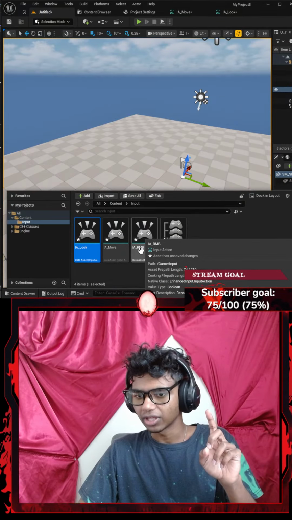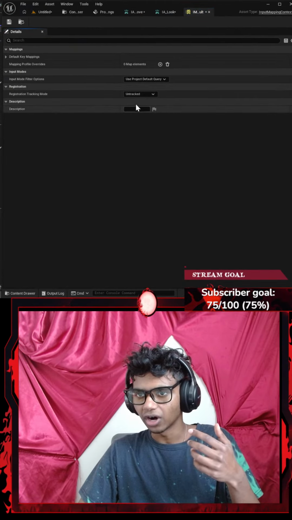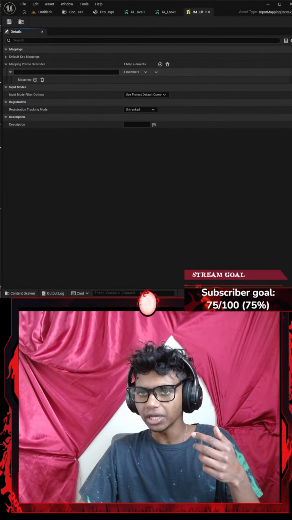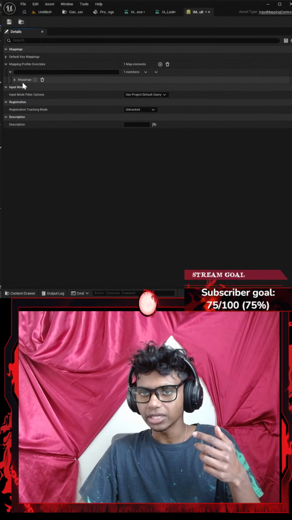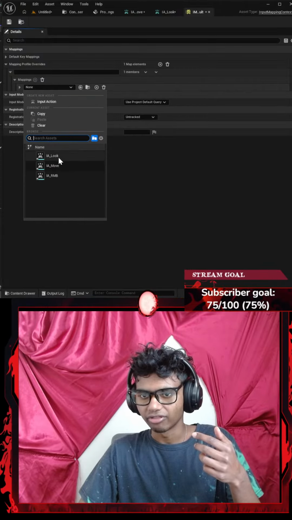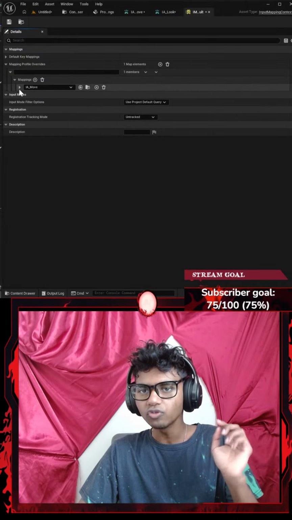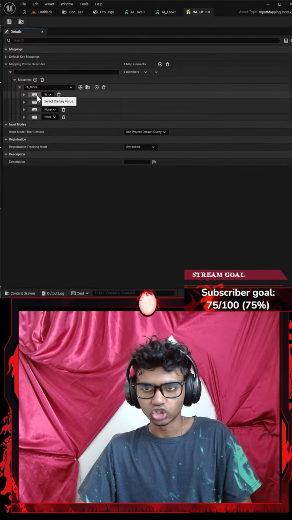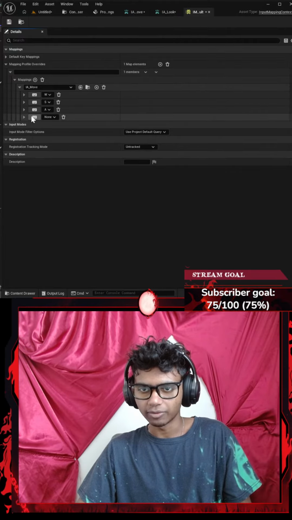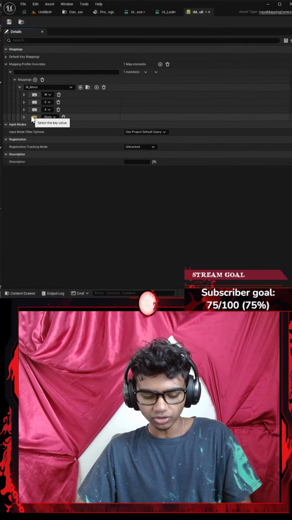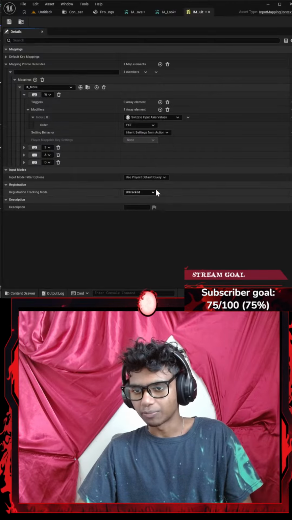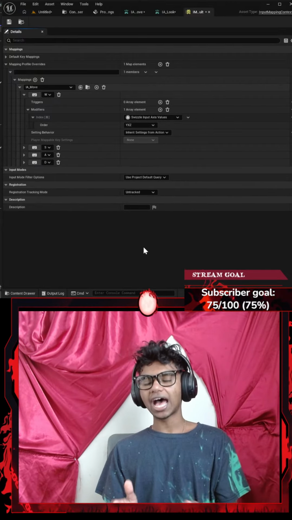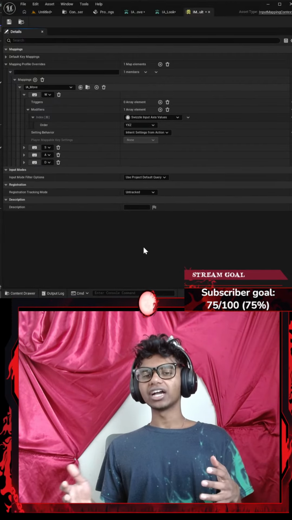I'm going to go with my IMC default, where I'm going to add a mapping. I'm going to click plus for mappings, and then let's set this to be IA_move. I want to move using 4 keys, so I'm going to add 4. First is going to be W, second is going to be S, third is going to be A, fourth is going to be D. My W is going to have a modifier of, let's say, Swizzle Input Axis Value, which basically allows me to move in the y-axis.